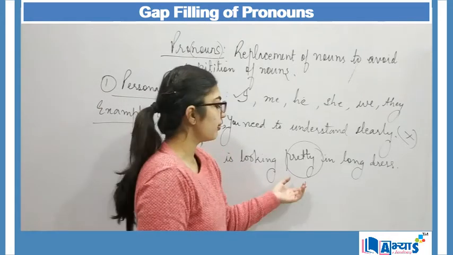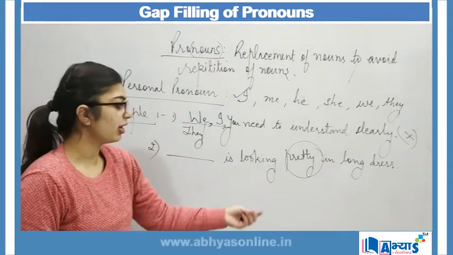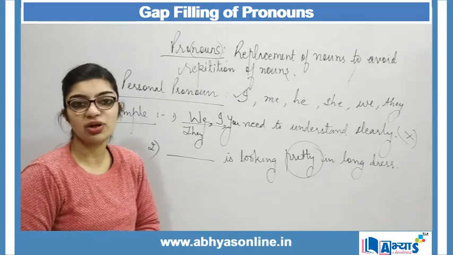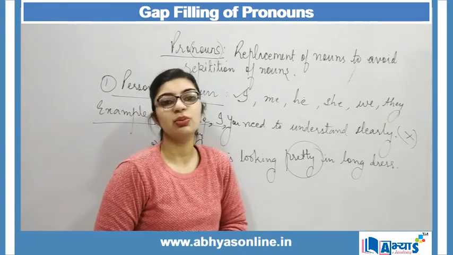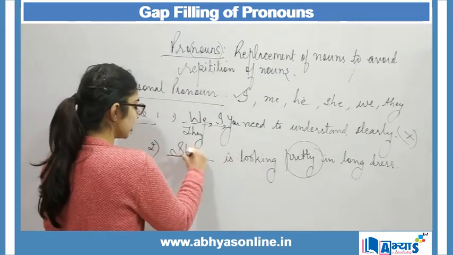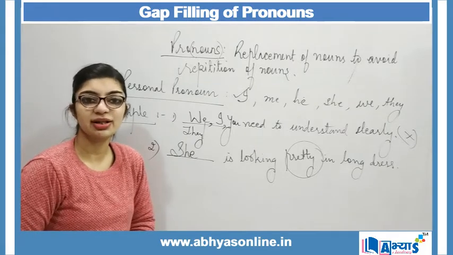And if you're not aware that pretty is always for a girl or for a woman, and you present a male person over here, obviously the concept is not clear and you will not be marked correctly for that. I will say she is looking pretty in long dress, and this makes my sentence correct.